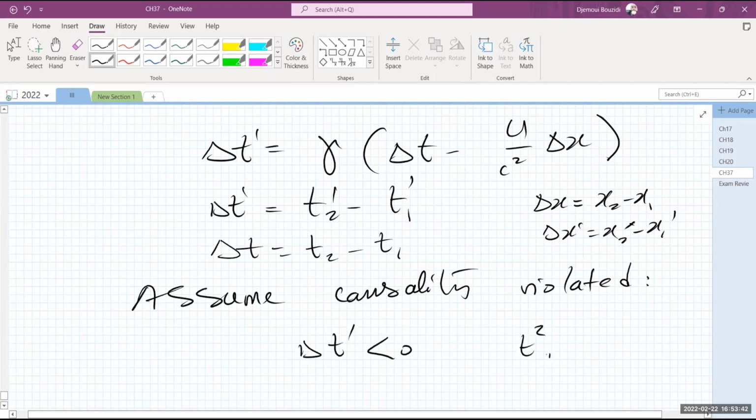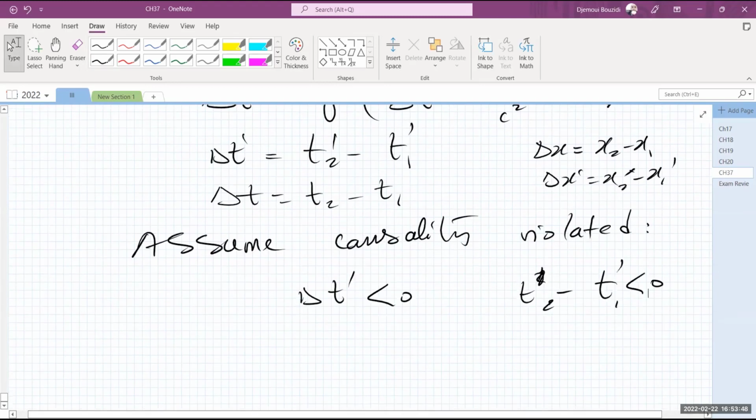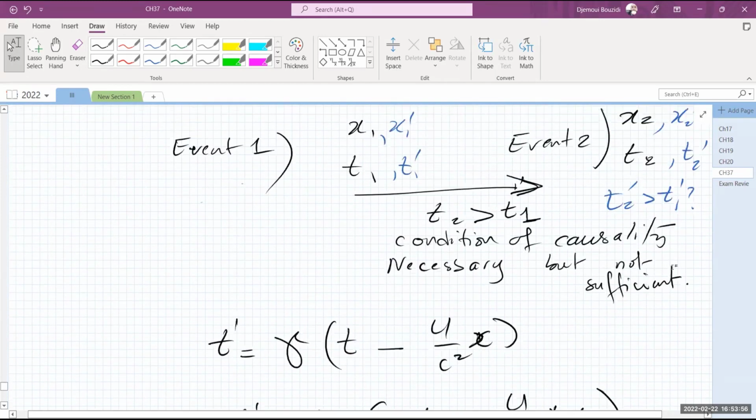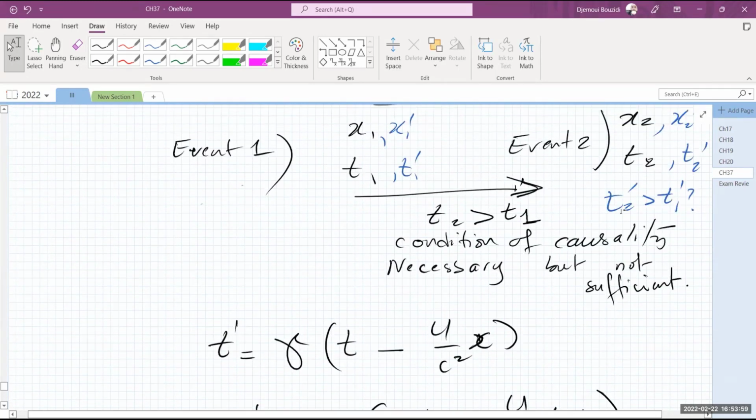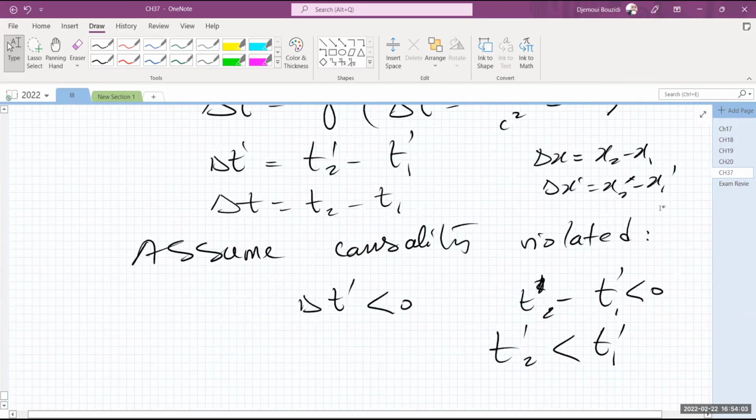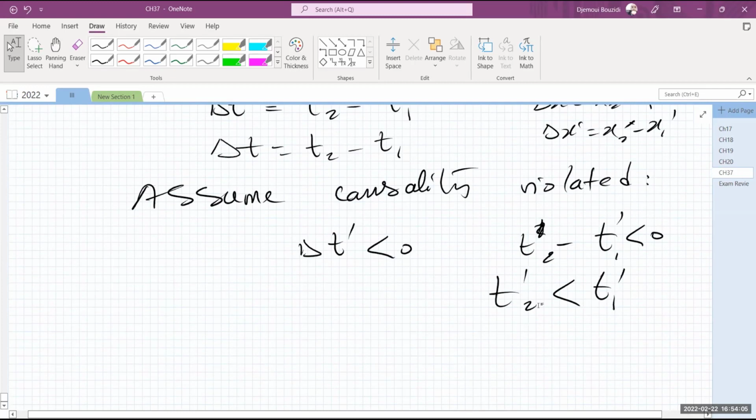That means T2 prime happens before T1 prime, that means T2 prime is less than T1 prime. That will violate the condition of causality. Remember, it's a necessary condition to have T2 prime actually greater than T1 prime. But I'm saying here that let's assume that it has been violated.